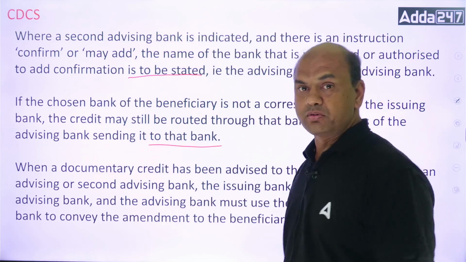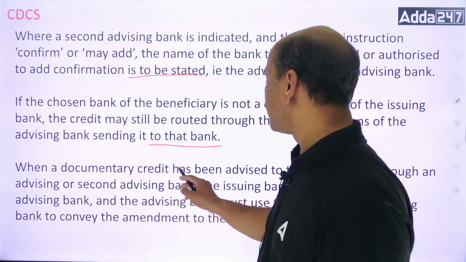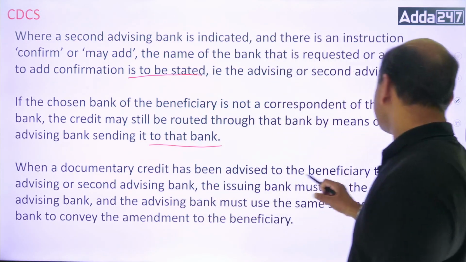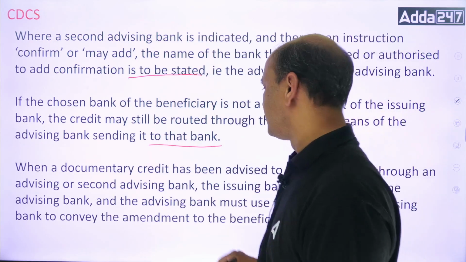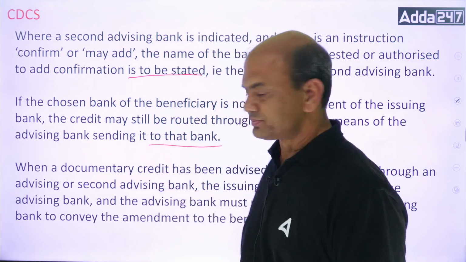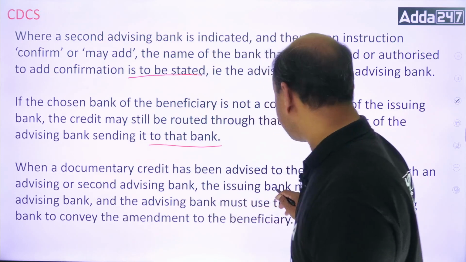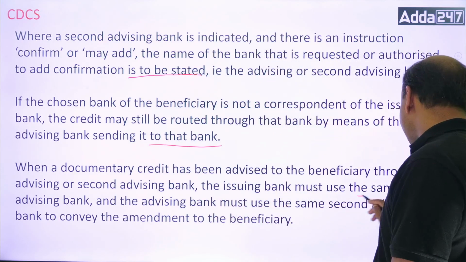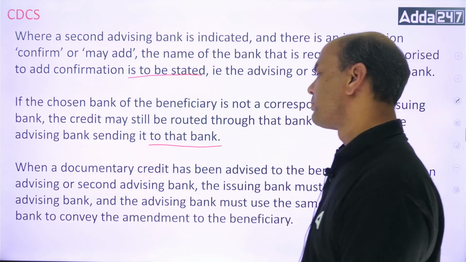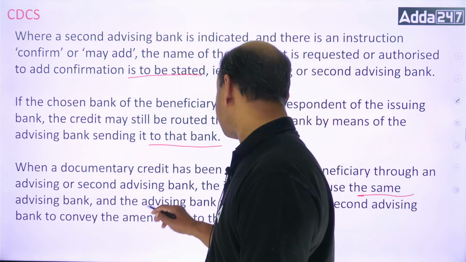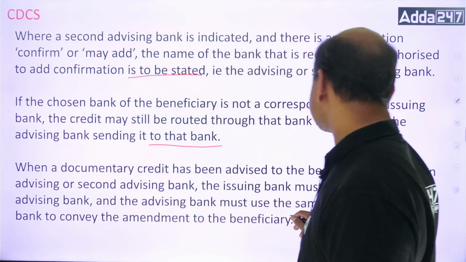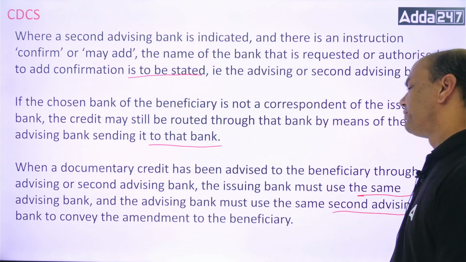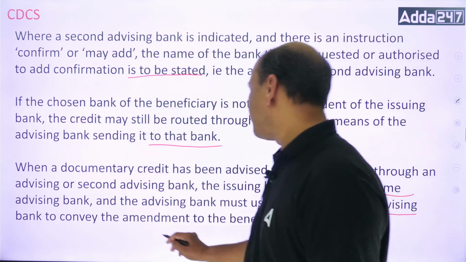One more important point about the amendment now. When a documentary credit has been advised to the beneficiary through an advising or second advising bank, the issuing bank must use the same advising bank, and the advising bank must use the same second advising bank to convey the amendment to the beneficiary.